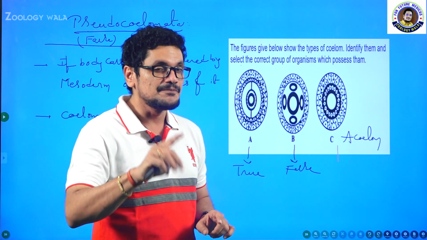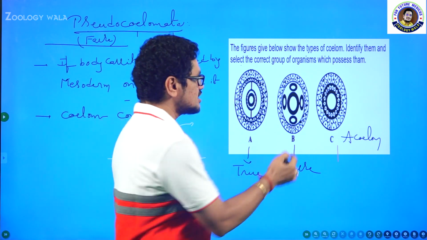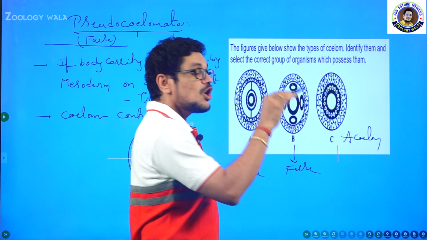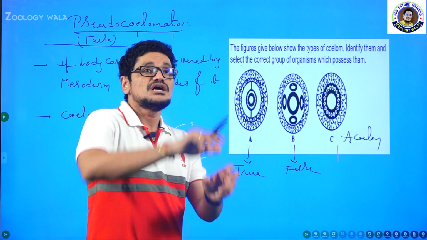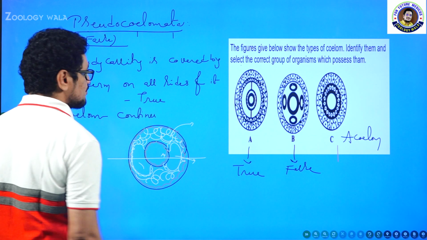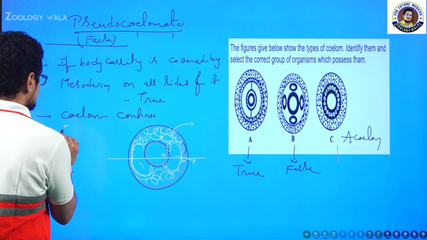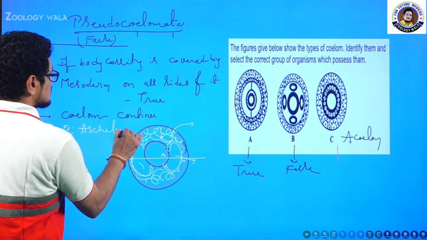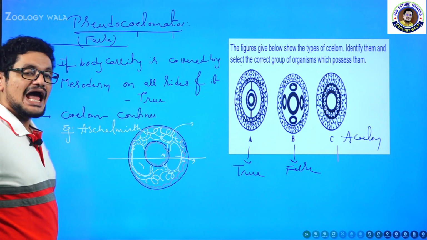That is the first reason. Second, the coelom is not continuous. See this one, the coelom is in the form of pouches. It is not in the form of a continuous layer. That is the reason why I am going to call this the false coelom. Where will you find this? This is seen in pseudocoelomates.